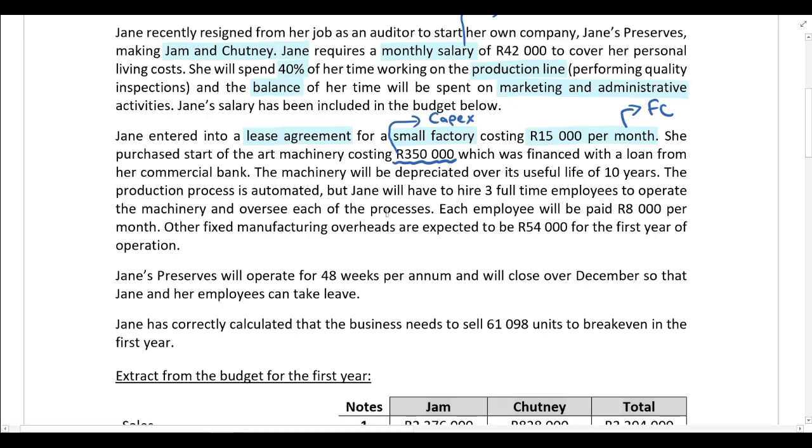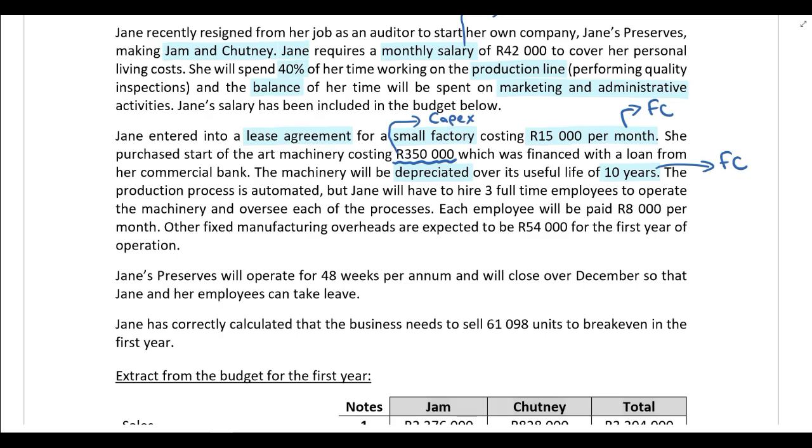However, when we start depreciating that asset, so the fact that the machine is going to be depreciated over its useful life of 10 years, we then have an expense. And this is going to be classified as a fixed cost because, once again, guys, it does not vary with the number of units manufactured. It's going to be 350,000 Rand divided by 10 years, giving you depreciation of 35,000 Rand per annum, regardless of the number of units manufactured. If they make 50 units or if they make 1,000 units, the depreciation expense is still going to be 35,000. So it's a fixed cost.